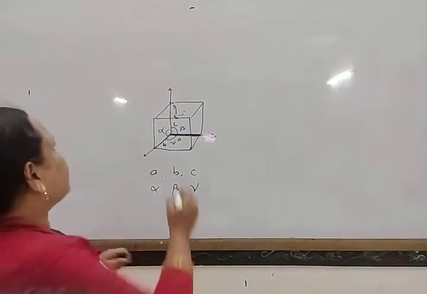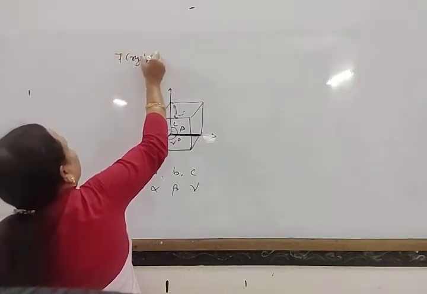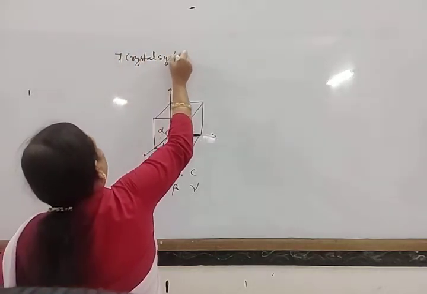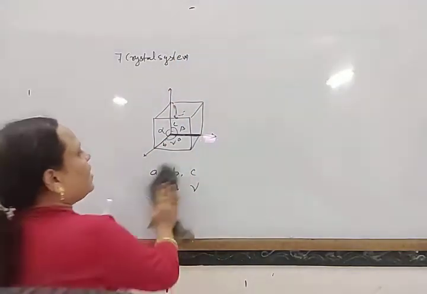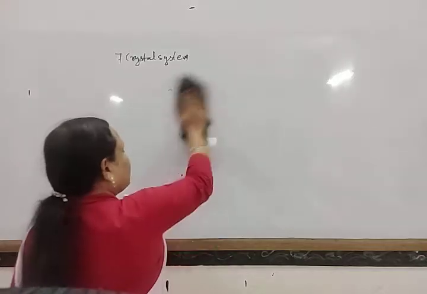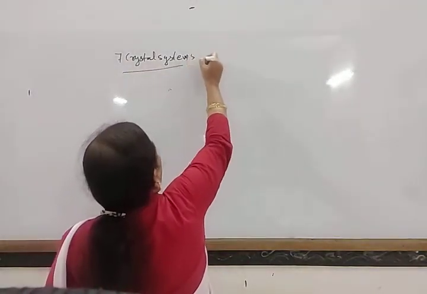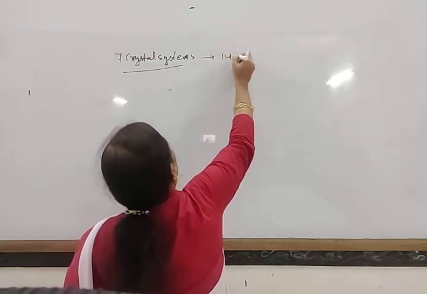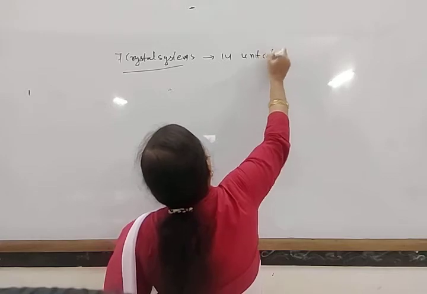All these crystals are classified into 7 crystal systems. And these crystal systems are again classified into some unit cells, that is, into 14 types of unit cells.